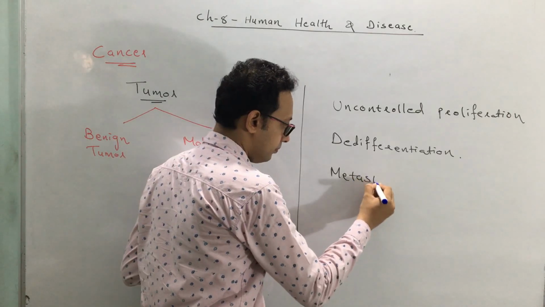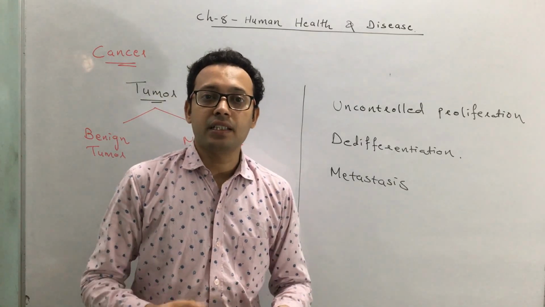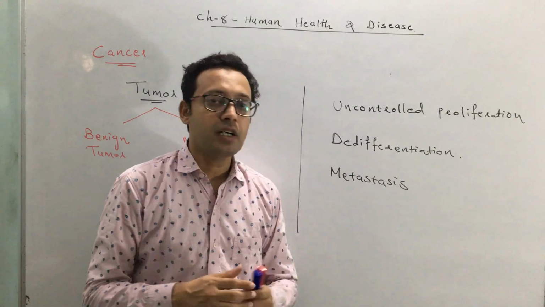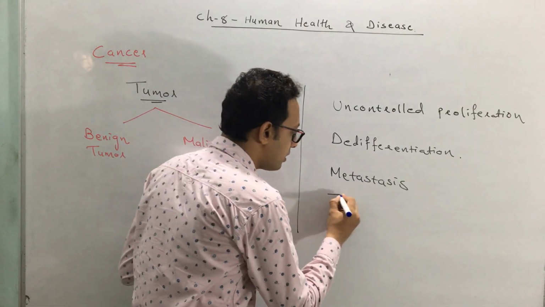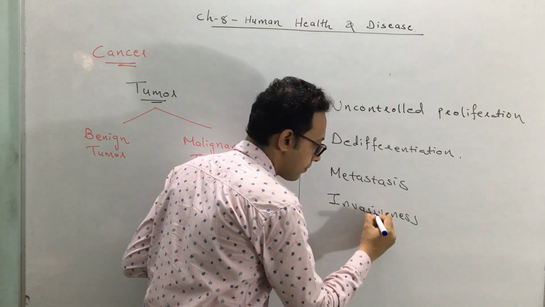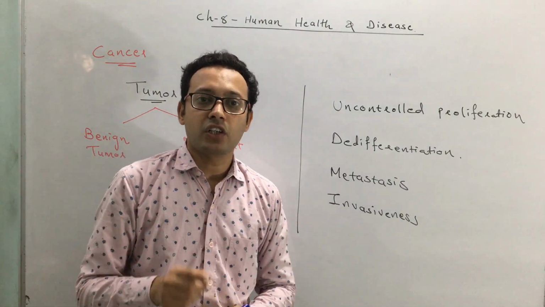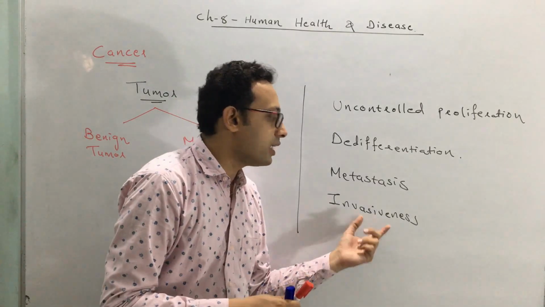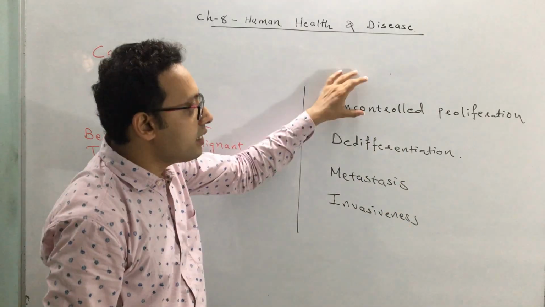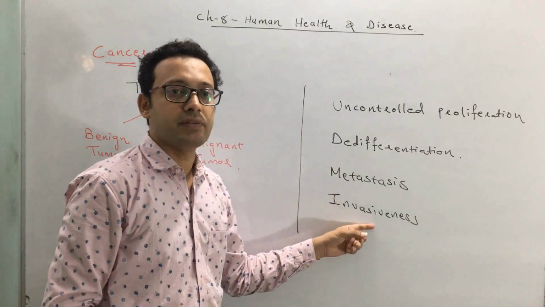The third one is metastasis. Clear? Metastasis means the spread of a tumor from one place to another place in a body. This is called metastasis. And the fourth is called invasiveness. Invasiveness means the tumor cell invades or enters into another organ. Okay, so the cancer cell has these four characteristics: uncontrolled proliferation, de-differentiation, metastasis and invasiveness.